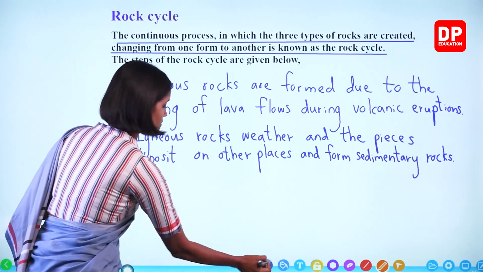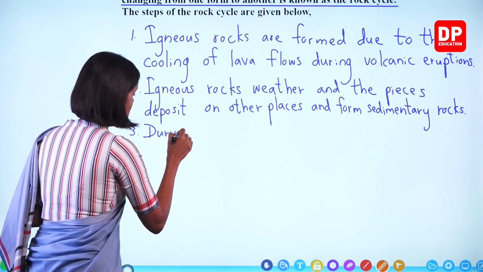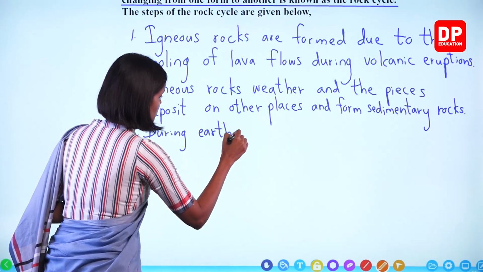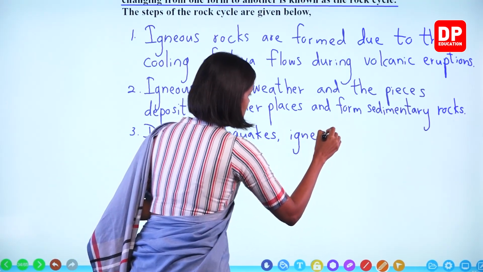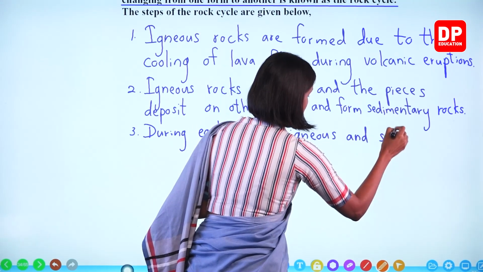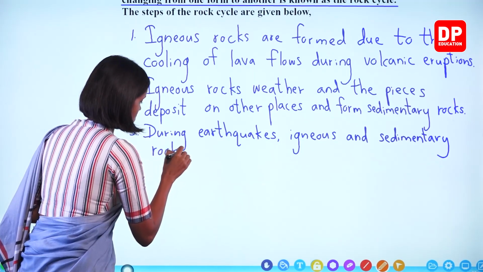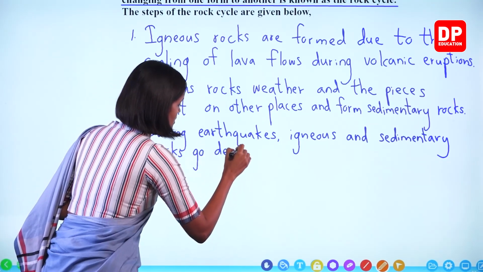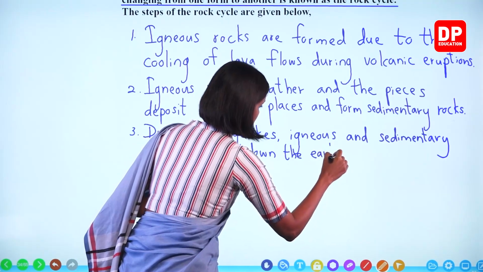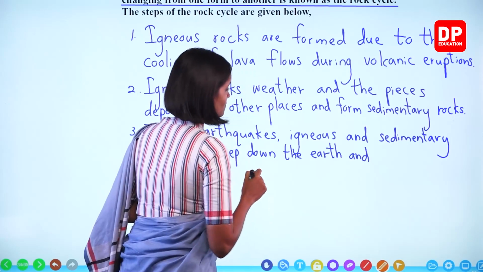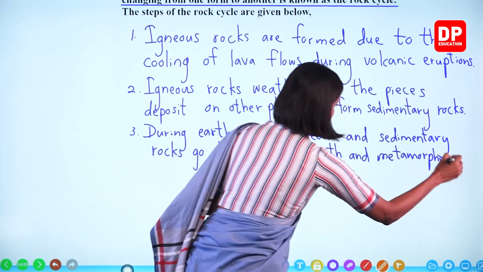Number 3. During earthquakes, igneous and sedimentary rocks go deep down the earth, and metamorphic rocks form.